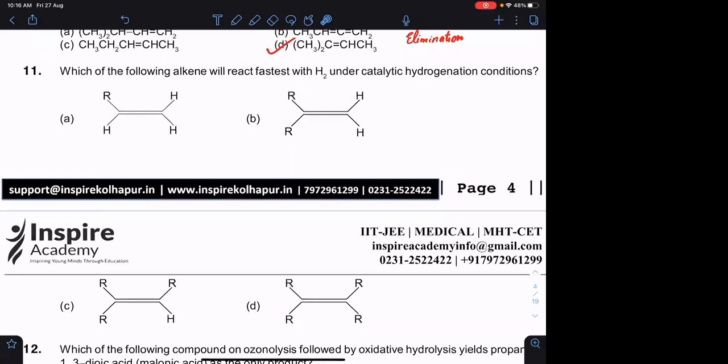So if you are having less and less amount of substitution, the adsorption will be effective and the rate of reaction will be more. Or you can also explain that based on the stability of the alkene: the one which is more stable will be having lesser energy and lesser rate of reaction. The one which is less stable will be having greater energy and greater rate of reaction. Any doubt, anyone?